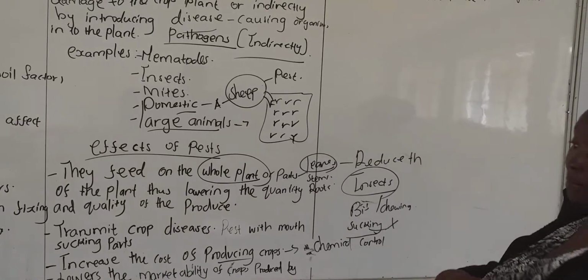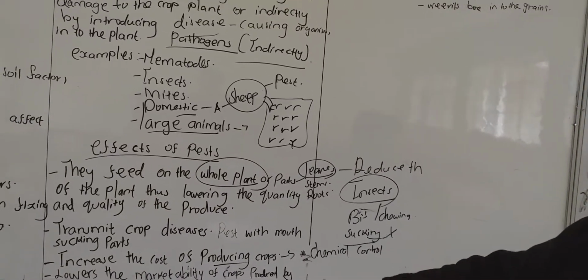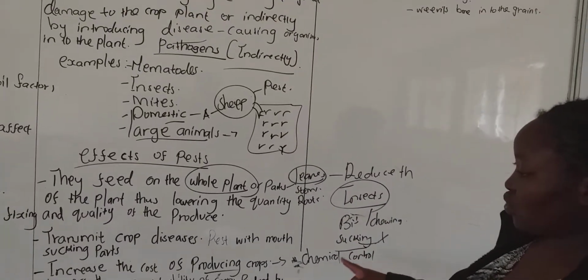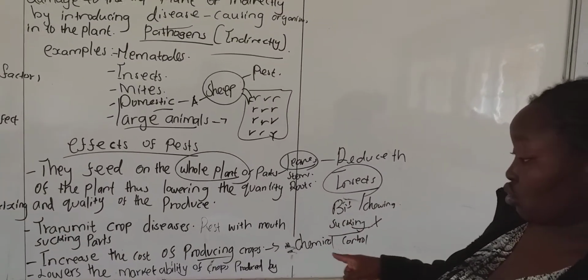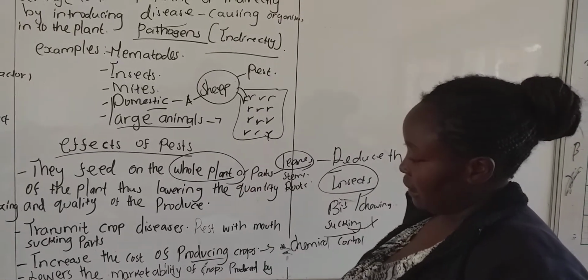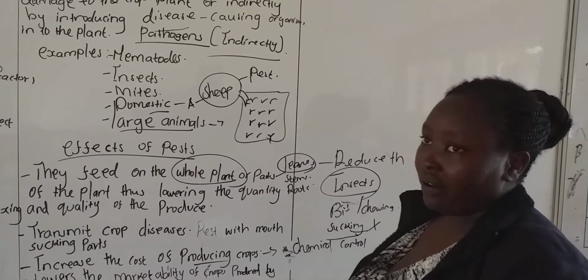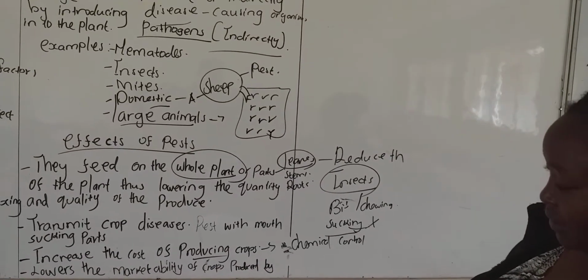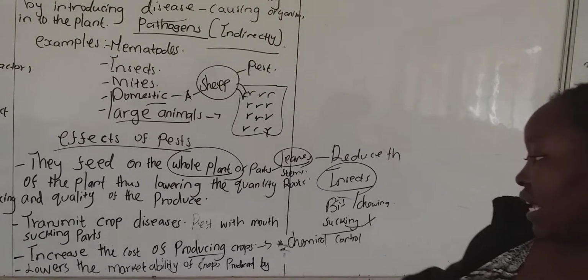You need money to buy those chemicals, so it becomes expensive. For example, controlling locust is very expensive.